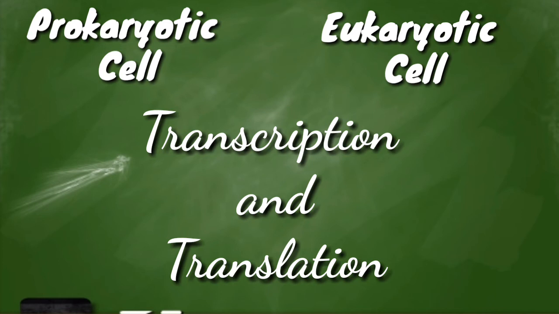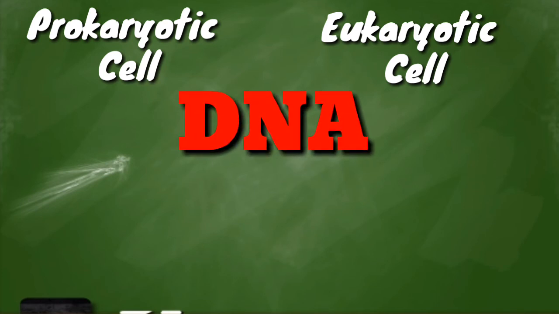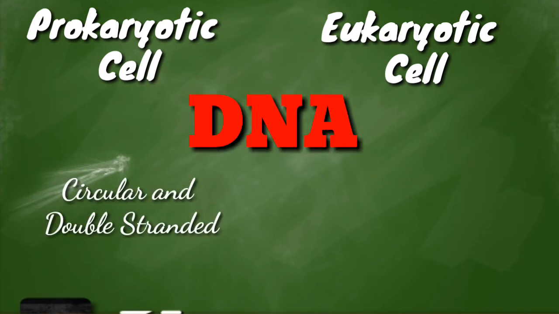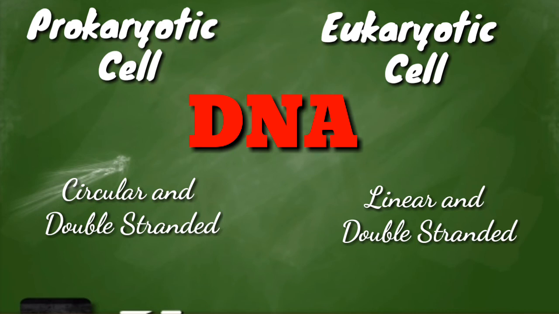On the other hand, there are multiple origins of replication and transcription occurs in the nucleus and translation in the cytosol. Genetic material, such as the DNA, is circular and double-stranded in prokaryotes, but in eukaryotes, it is linear and double-stranded.